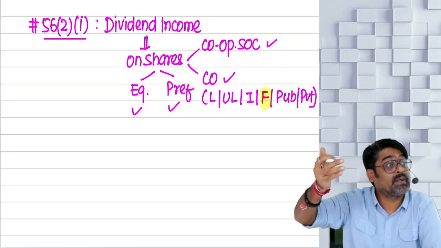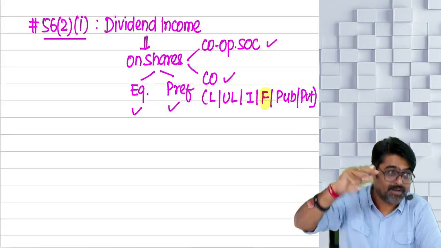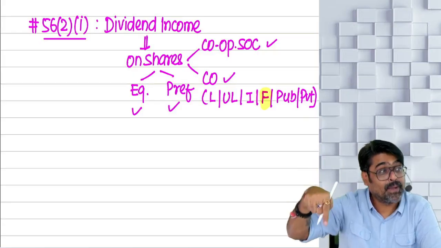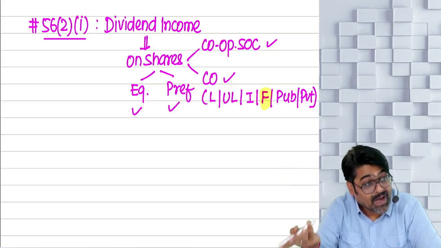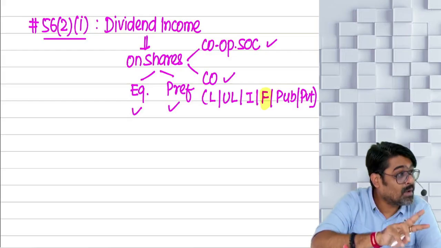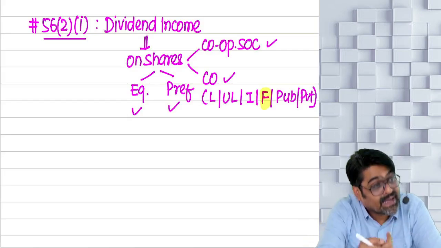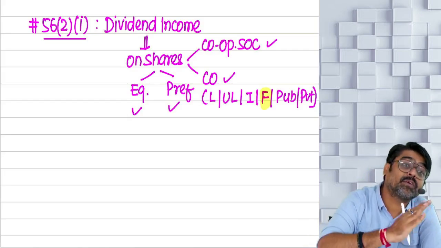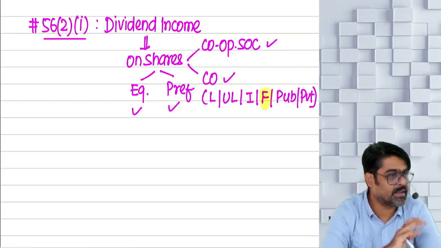But what if that dividend is received outside India only? Accrued outside India, received outside India, foreign income, A or B? B. Taxable only if you are ROR. So whether you are ROR or RNOR or NR, if the dividend from a foreign company is received in India, it will become your Indian income, always taxable under the head IFOS.